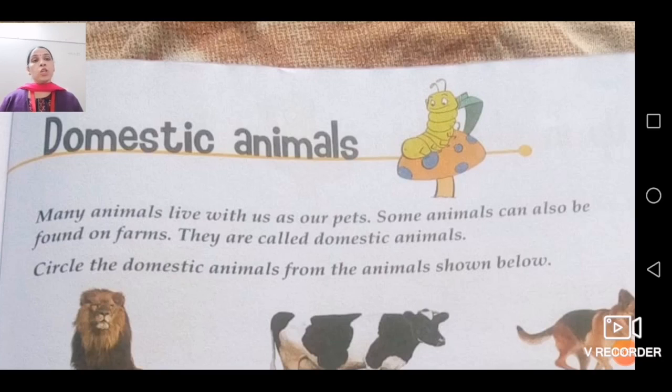Now one more category of animals that I am going to discuss right now, that is wild animals. Wild animals are those animals who live in forest. Wild animals are those who live in forest. See children, I had a thought that we have revised this domestic animal, wild animal, pet animals, but maybe a few children are not clear with it. So in today's video I am making this for understanding this concept of domestic animal, pet animals and wild animals.